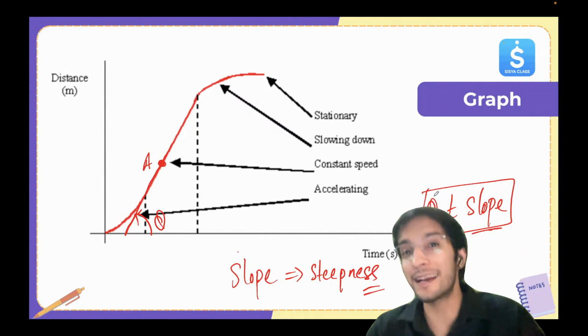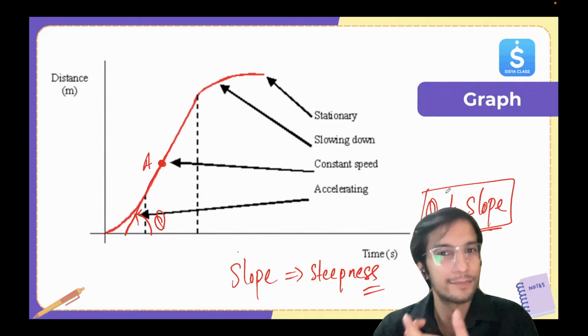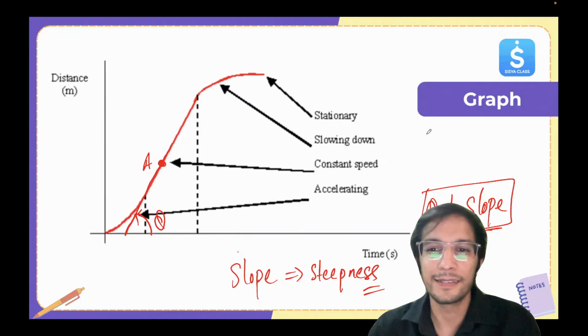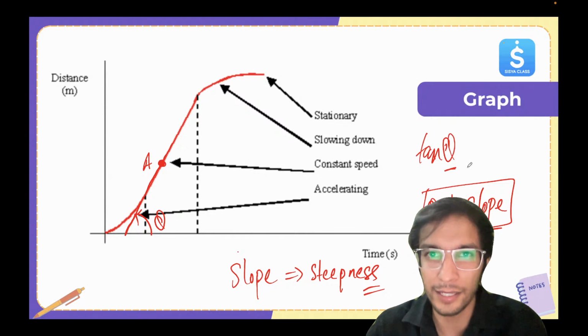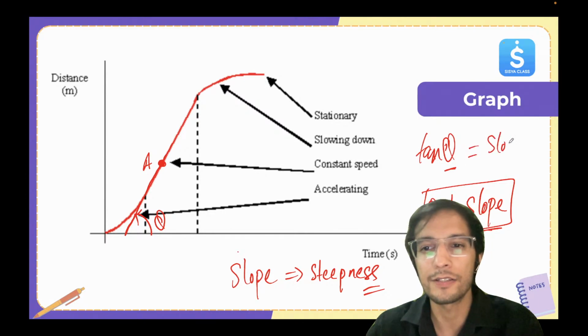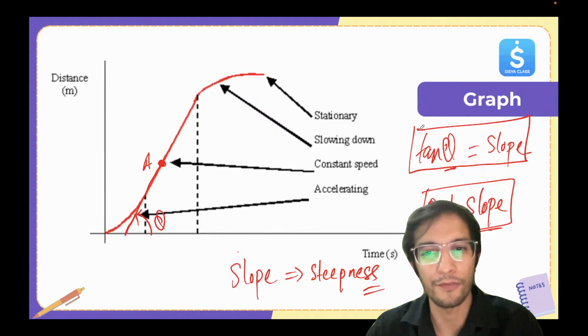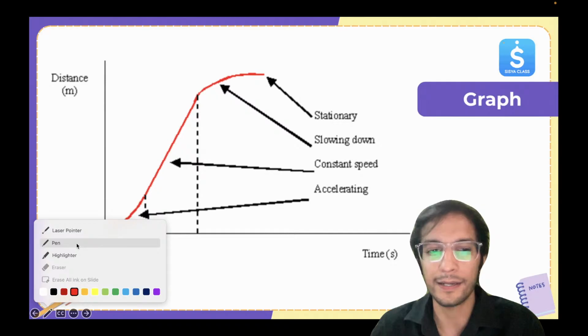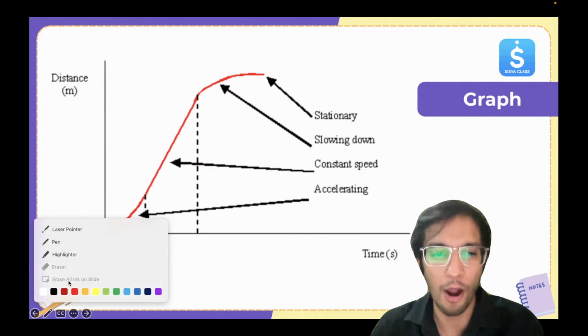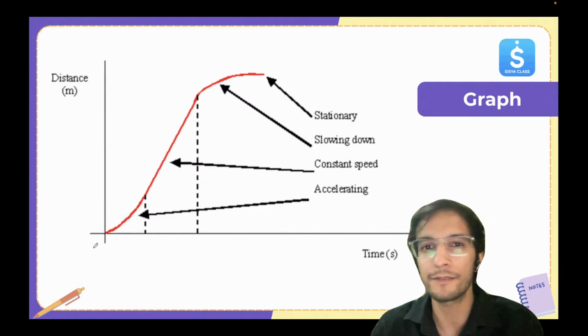Sir, is this angle theta equal to slope? No. But tan theta, if I have a function tan and I apply it in front of this angle theta, this will become slope. It tells us the steepness of the curve. So I hope you understand what slope represents. It represents the steepness at each point.